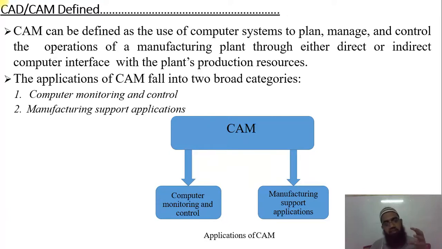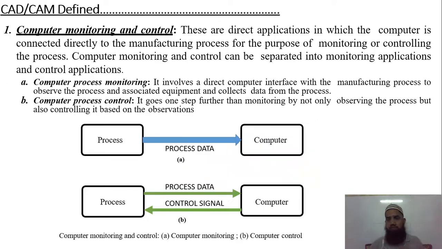You just make a design model, and that design model is imported by use of an interface to another system as per the requirement. By use of that model, it can be converted and generates different types of G code or M code, and that system will follow that G code, M code and do the machining as per the requirement. So this is very important.